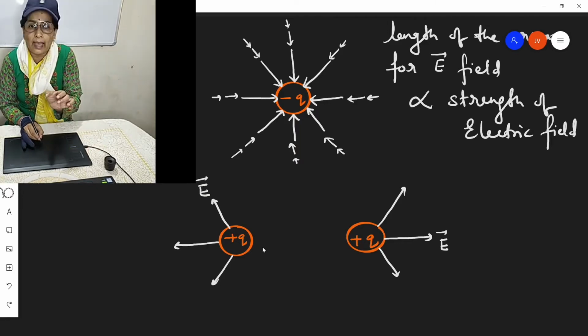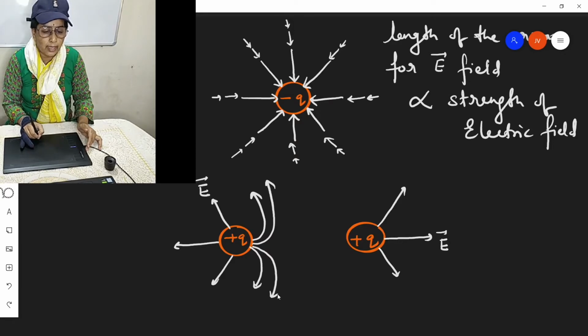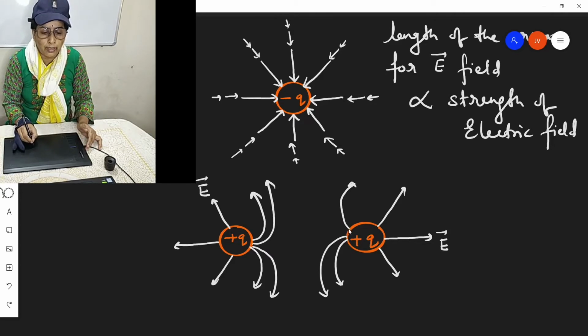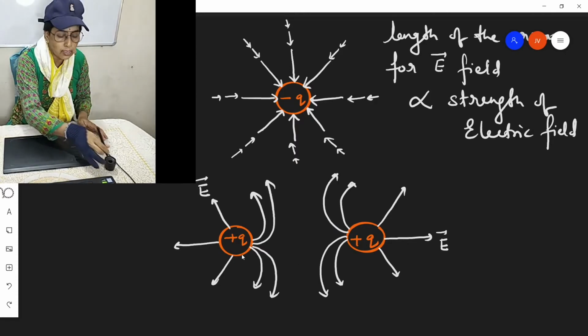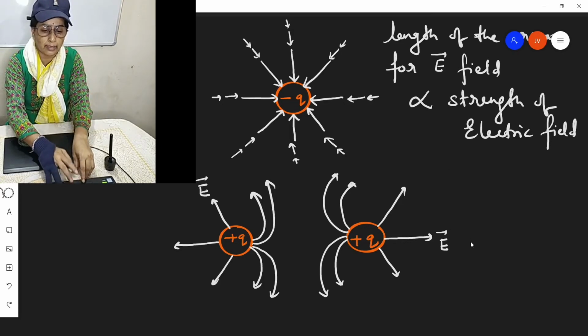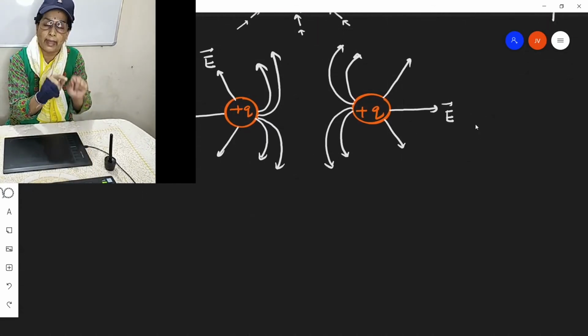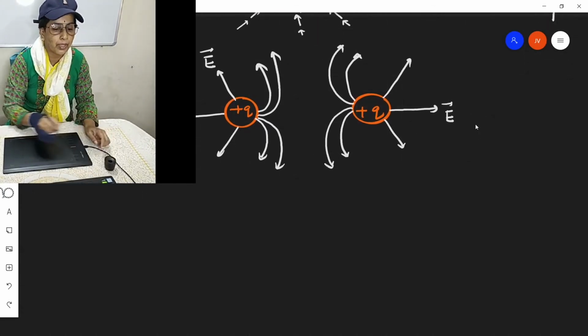And since like charges repel, here the electric field bends off. When you draw this, be careful that electric field lines are curves which do not intersect. Do not intersect means they go parallel. So they repel away like this. So this is for two like charges. We are supposed to draw the diagram like this. The same thing can be drawn for electric charges with a negative polarity placed closer.